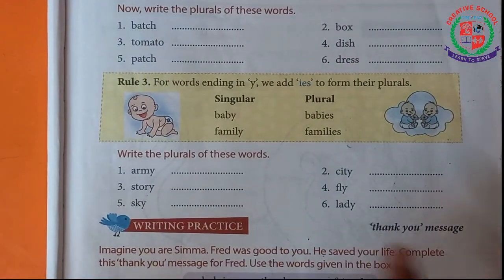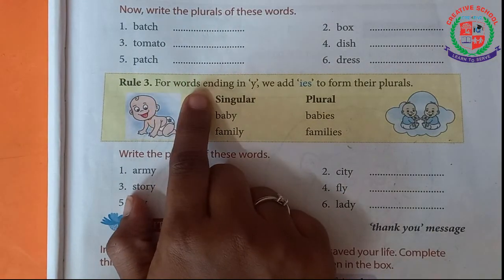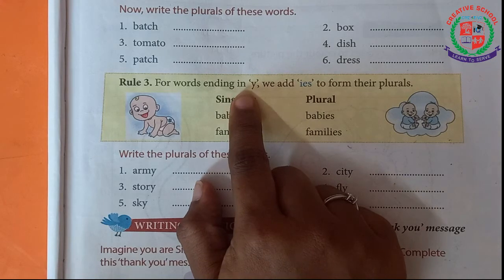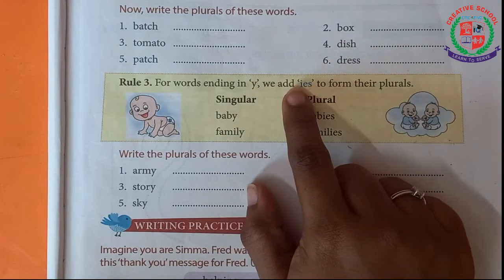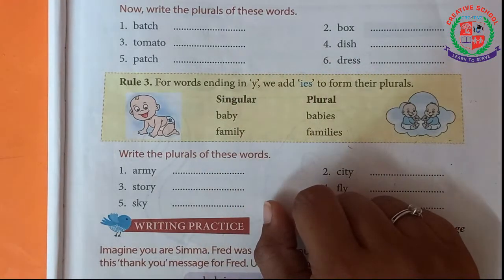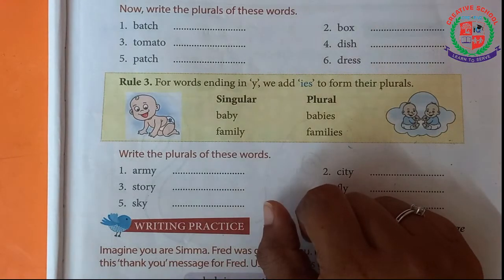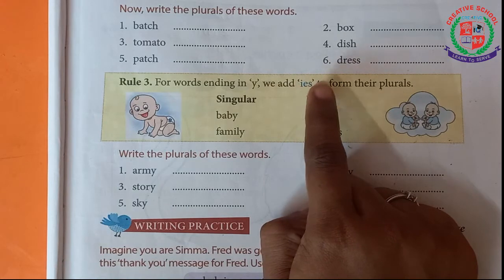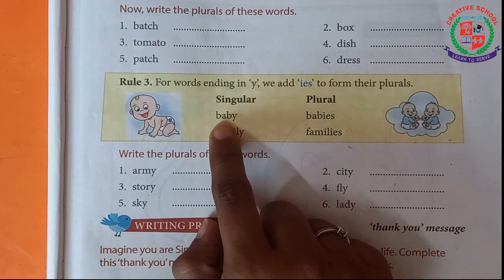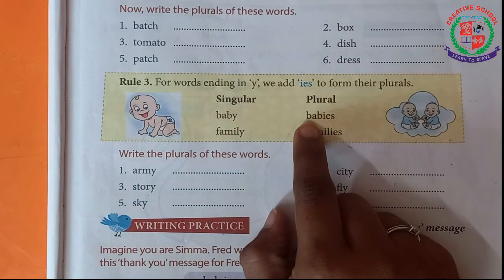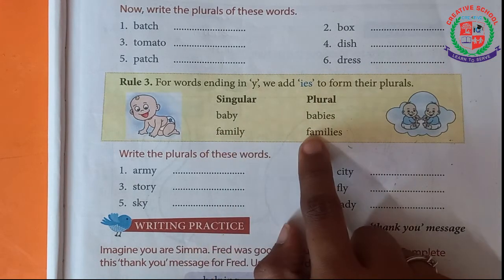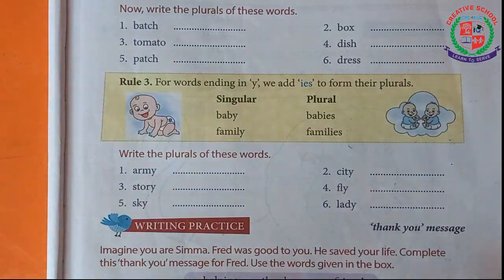We can see the third rule. So for the words ending in Y, ending letter Y, we have to add IES. For the first we have to add S. In the second rule we have to add ES and in the third rule we have to add IES. Okay. The singular one is baby and the plural one is babies. The singular one is family and the plural one is families.